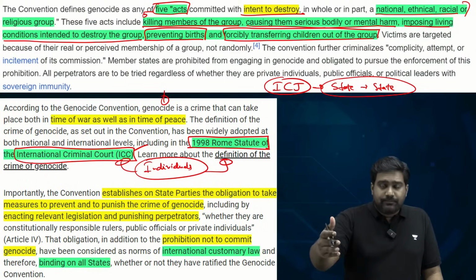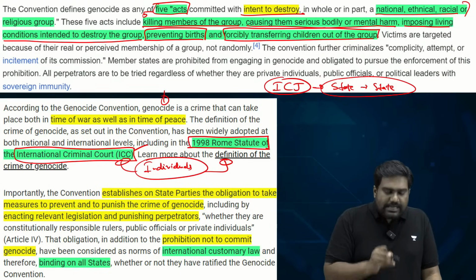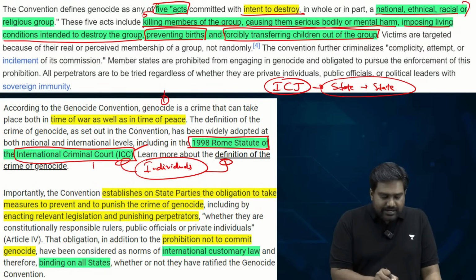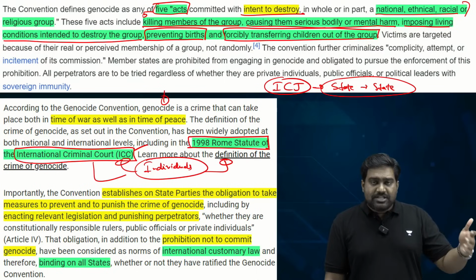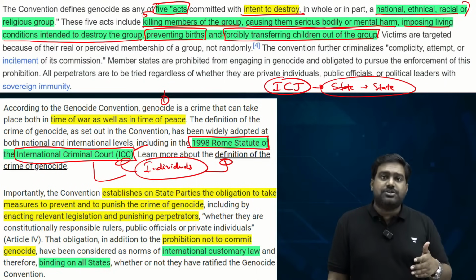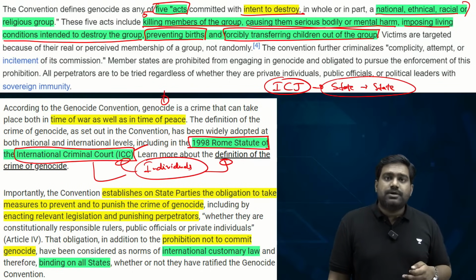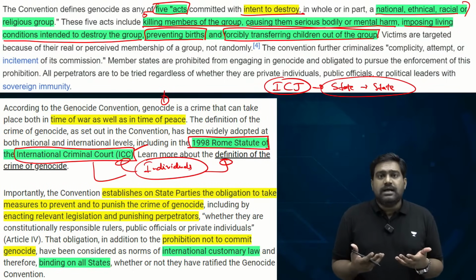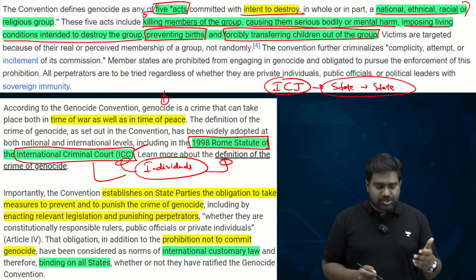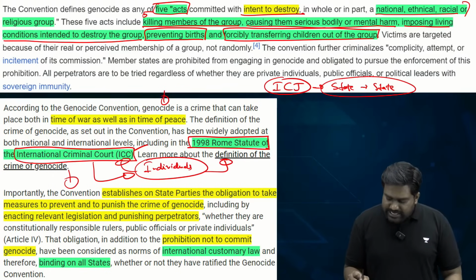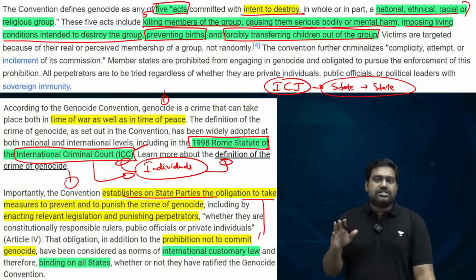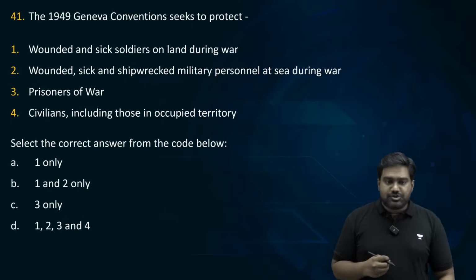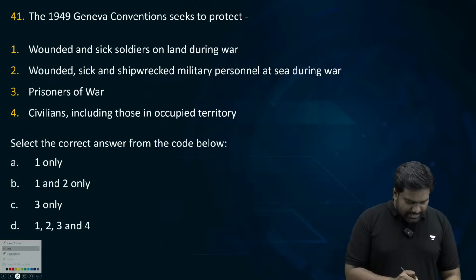For example, against Putin, right? An arrest warrant has been issued by the ICC. Right now, the public prosecutor at the ICC is considering issuing arrest warrants against Benjamin Netanyahu and other top Israeli leaders and officials on similar charges. So that is the punishment available here. The individuals who are involved in ordering these acts can be punished, arrest warrants can be issued, and all the state parties are obligated. It's part of international customary law. Got it? So these are some important points about the Genocide Convention. Now coming to the Geneva Convention.